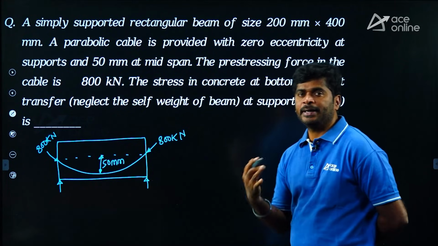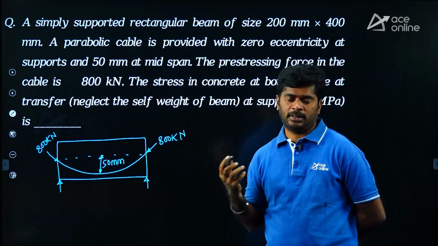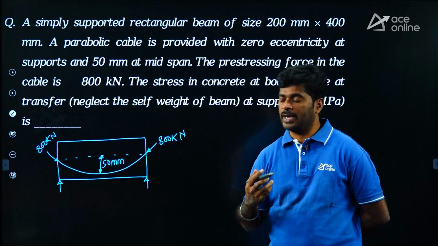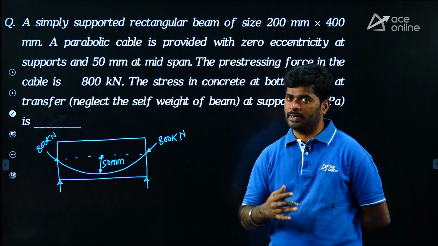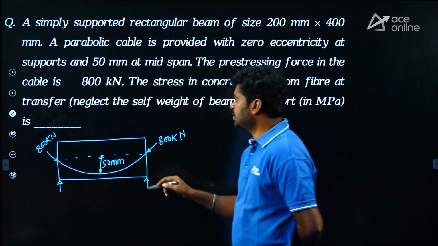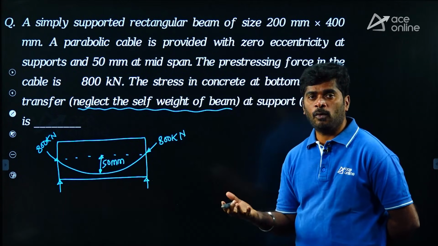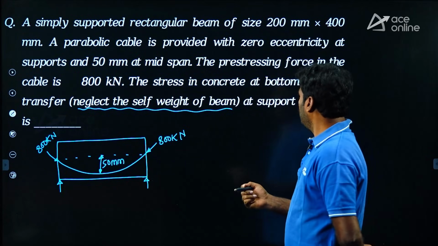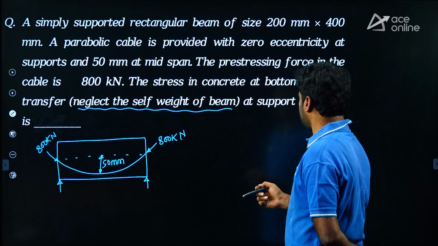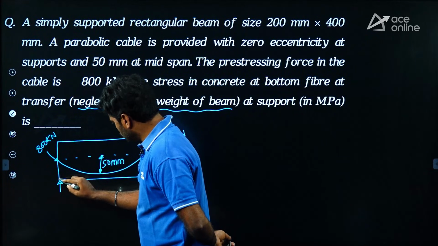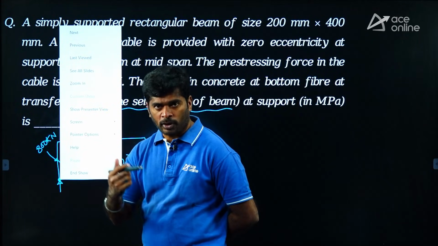At a transfer, what are the effects to be considered in analysis? My dear, at the time of transfer of pre-stress, we have to consider only two effects. One is self-weight of the member, another one is pre-stressing effect. But in the question clearly mentioned that neglect self-weight of the beam. If you neglect self-weight, then we have only pre-stressing effect, okay. Then where do you want the stress? I want the stress at bottom fiber, at support. This location, they are asking at support at bottom fiber.